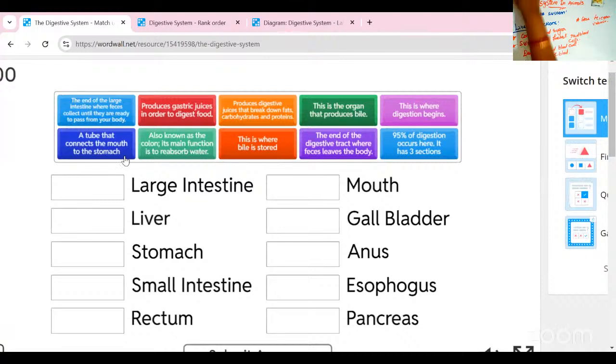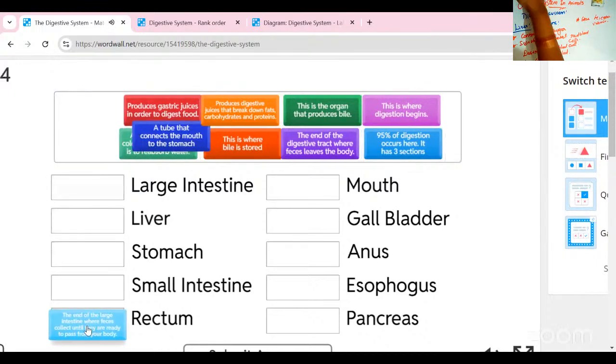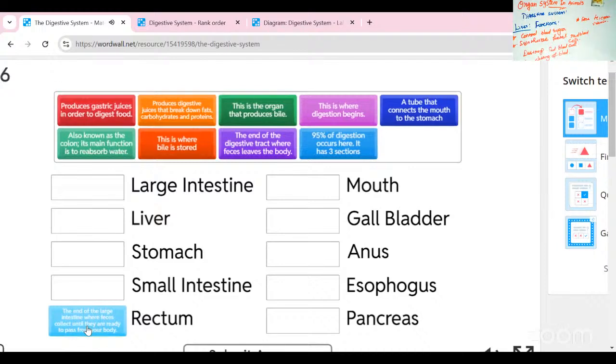And then second, what are the details? The end of the large intestine, where feces are collected. The end of the large intestine means that is, yes, the rectum part. Anyone interested, please answer me the right answer for that.